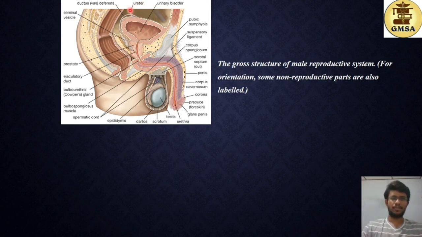And then here you have the ureter. That's a part of the urinary system. And then you have this vas deferens or ductus deferens, which initiates from this spermatic cord. Here you can see this epididymis, and this moves up like this, and then from here it turns, and then you have this vas deferens, and here it joins and releases its contents to the urethra. So we'll be learning about all these structures in detail. So that's a general idea of the structures of the male reproductive system.